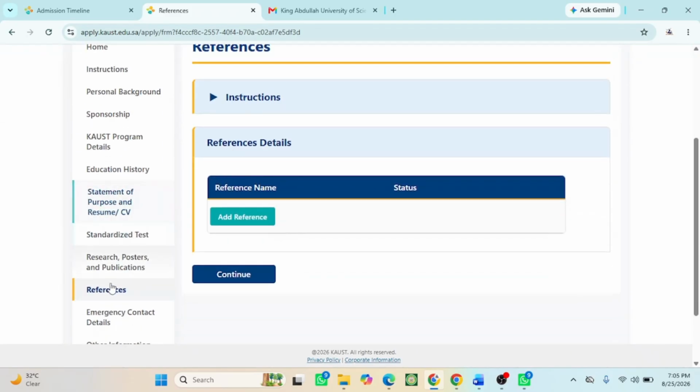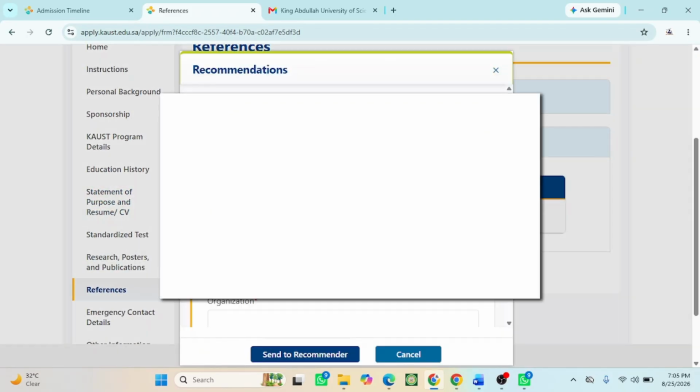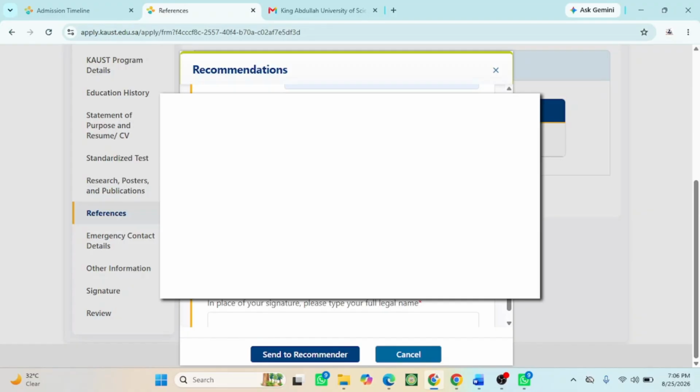So the next section is the reference. You add at least place of your signature, please type your full name. So you type your full name, then send.